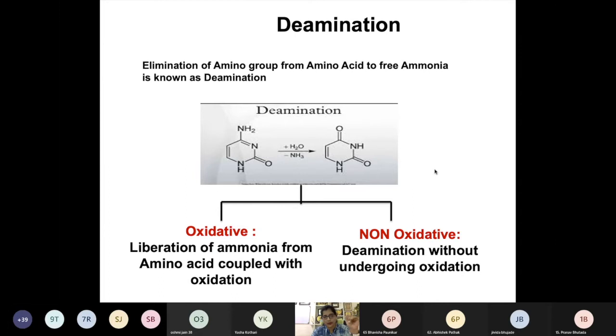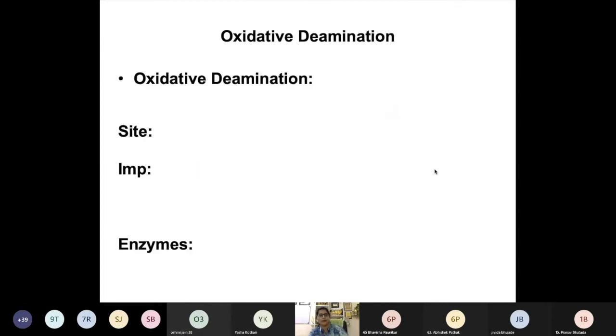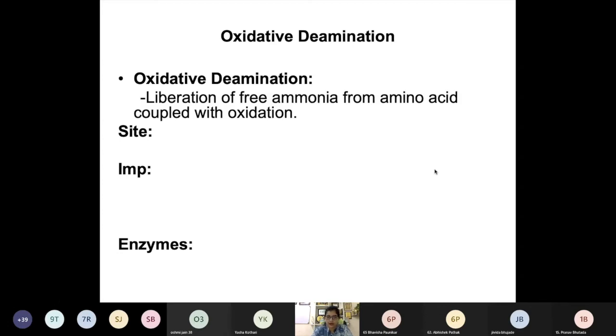Let's see one by one what oxidative deamination is. Okay, so the definition we know is the liberation of free ammonia from amino acid, coupled with oxidation. It is very important to write this word. Where does oxidative deamination occur? We have seen in the previous slide: liver and kidney. So you can see it occurs in liver and kidney.